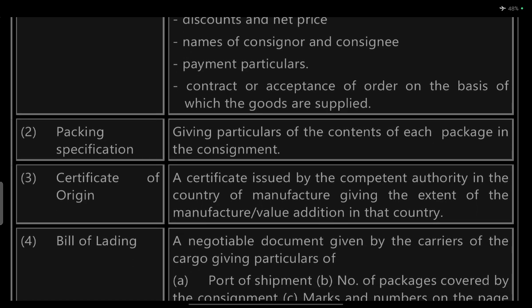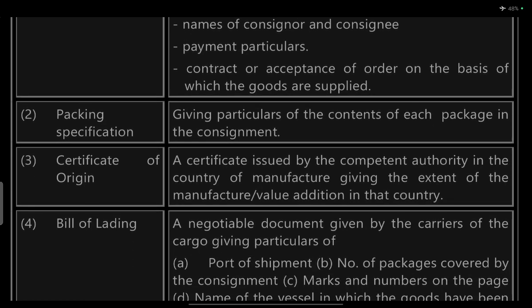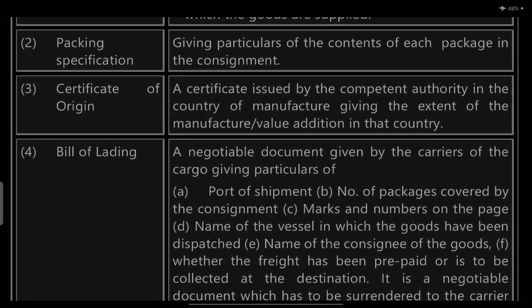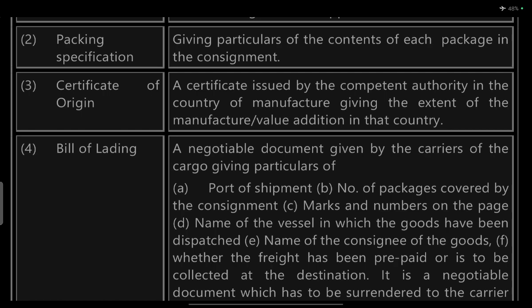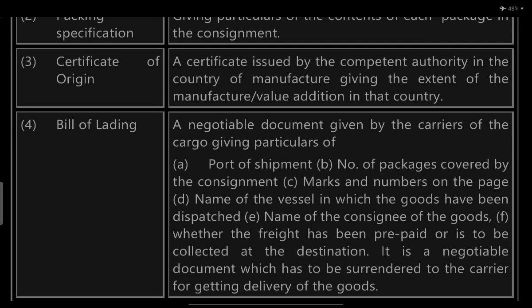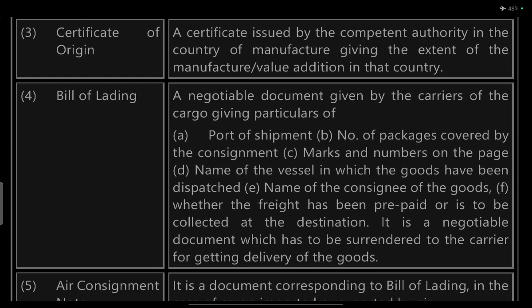Packing specification, giving particulars of packing and the contents of each package in the consignment. Certificate of origin. The certificate issued by the competent authority in the country of manufacture gives the extent of manufacture and value addition in that country.